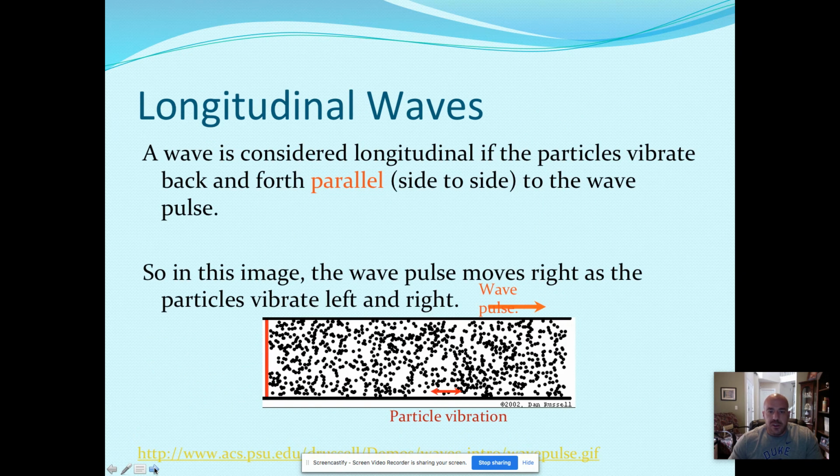So the definition, which you definitely want in your notes, of longitudinal waves is that particles move parallel, back and forth, side to side as the wave. So the big red line on the left here, that's the wave starting. And if you notice, the particles are moving left to right or parallel.